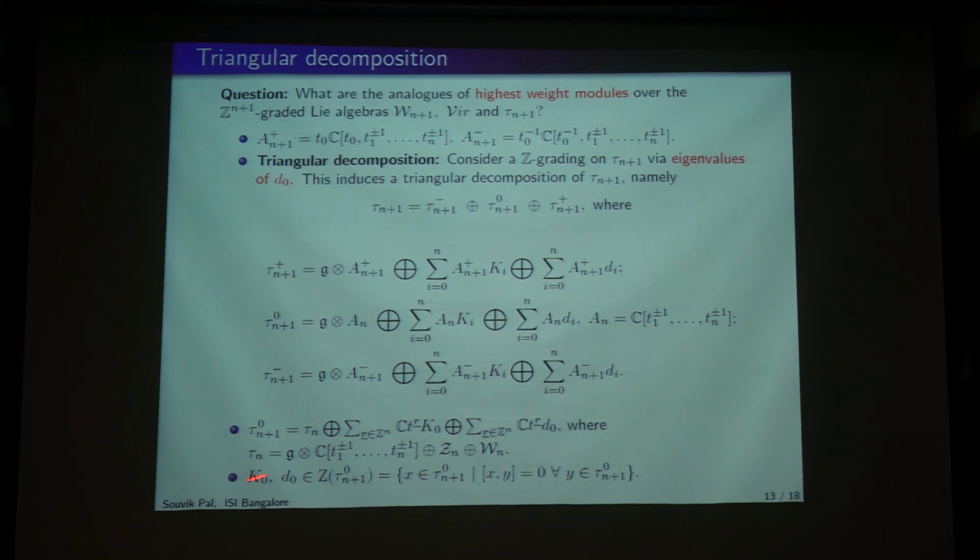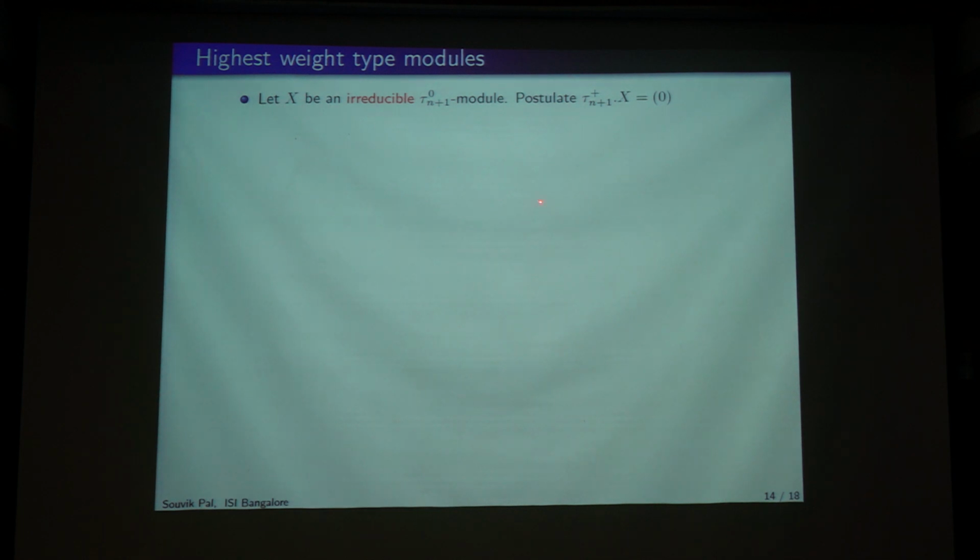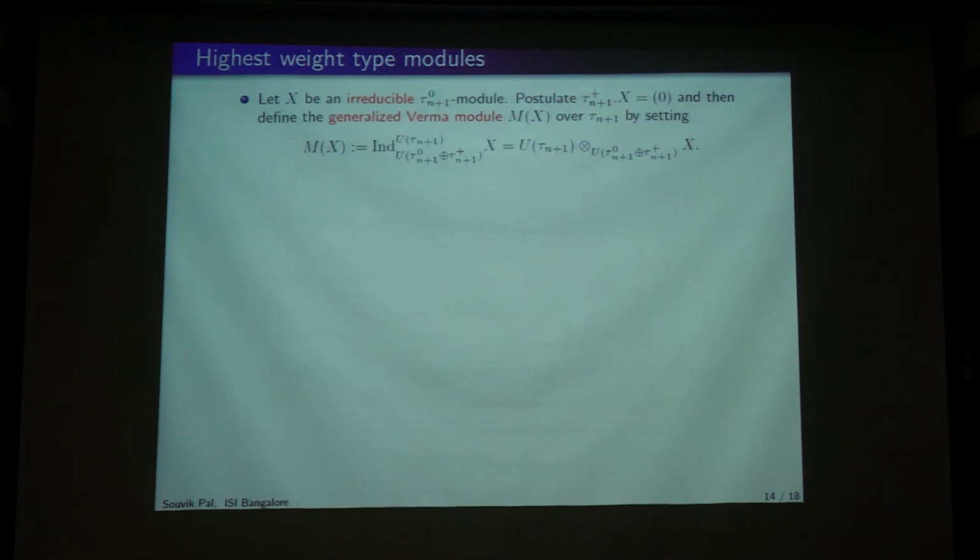It can be shown that K naught and D naught belong to the center of this middle part. These are the two central elements. Now we play the usual game. You start with an irreducible module over the middle part of the triangular decomposition and declare that the positive part acts as 0, and then do the Verma module construction, a similar induced module construction,